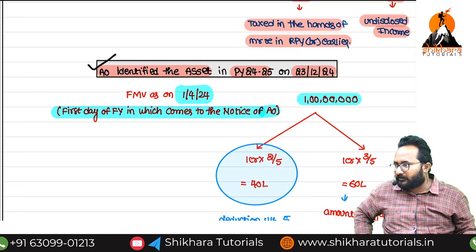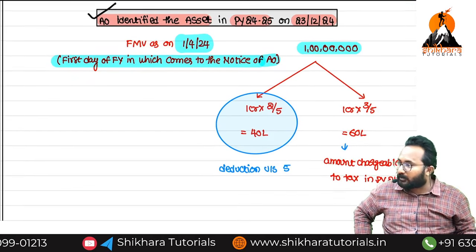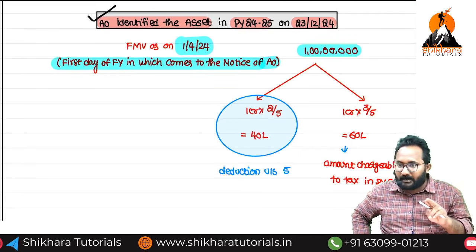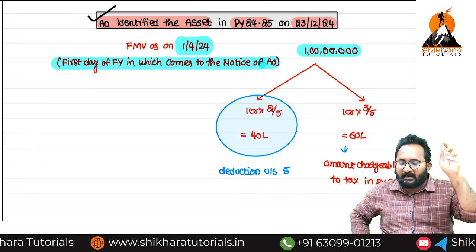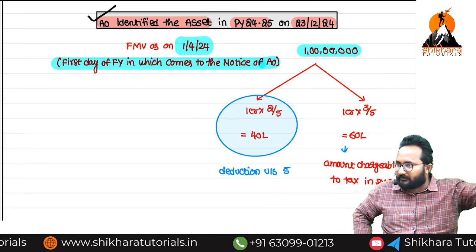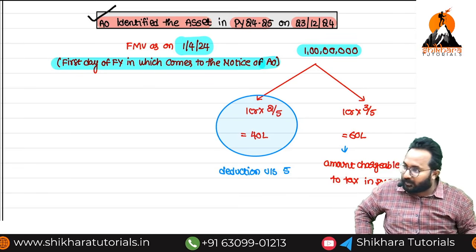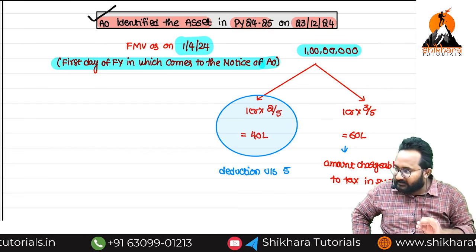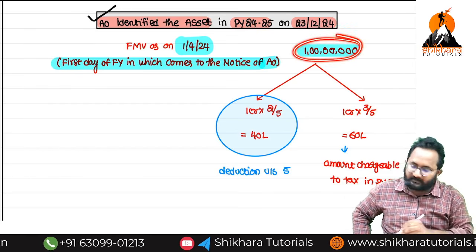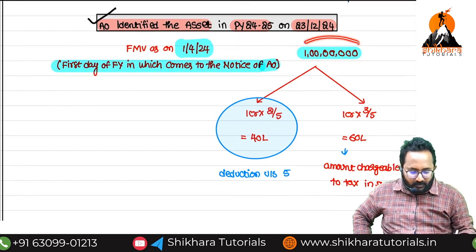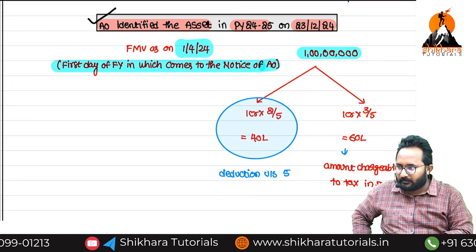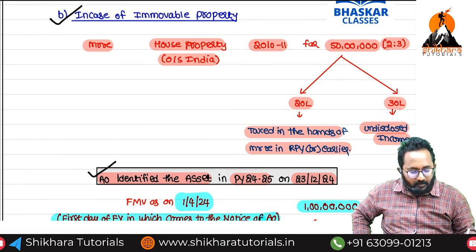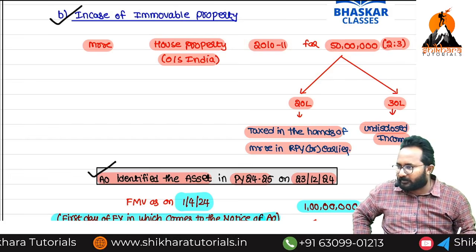The immovable property fair market value, now how much, ma'am? 1 crore. Which date fair market value do we have to take, ma'am? The AO identified the previous year's first day. In the exam they will give you multiple fair market values, but which date's fair market value do we have to take? The year in which the AO identified that asset, the first day fair market value, please take. Sir, is this 1 crore undisclosed? No. Purchased in 10-11 for 50 lakh, out of that the 2/3 portion is nothing but what, ma'am?